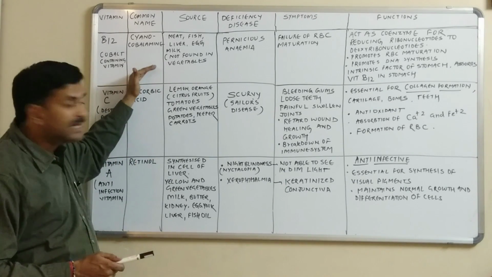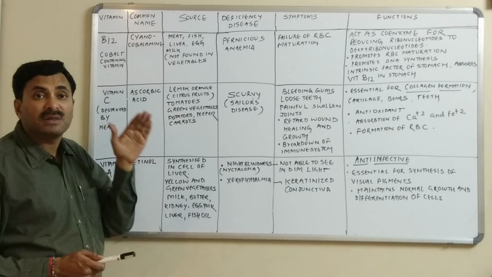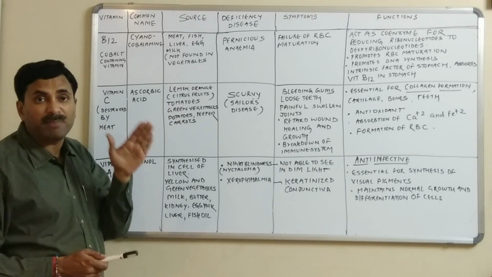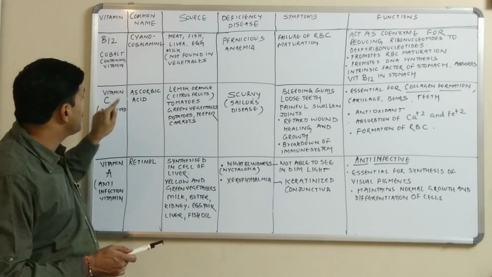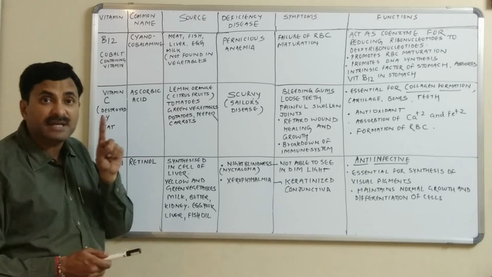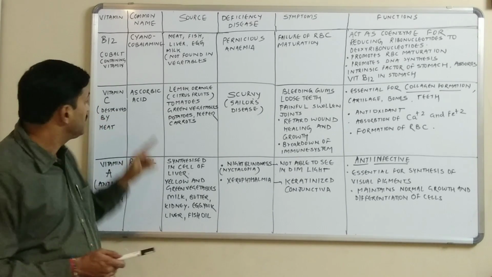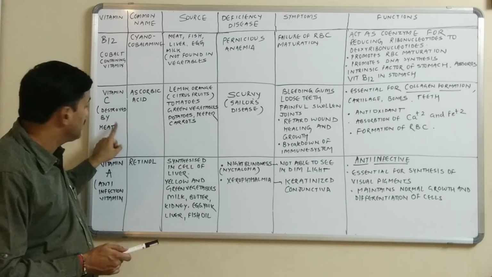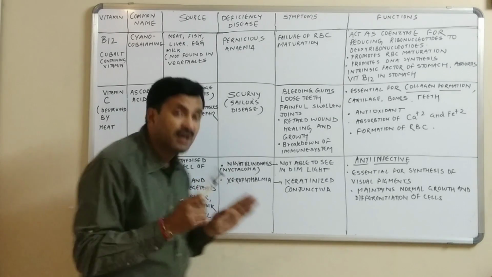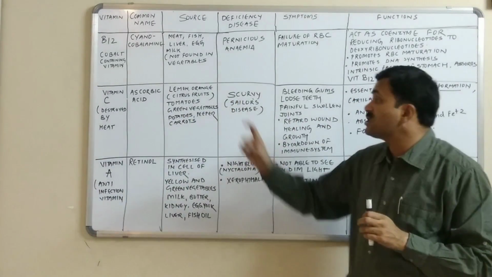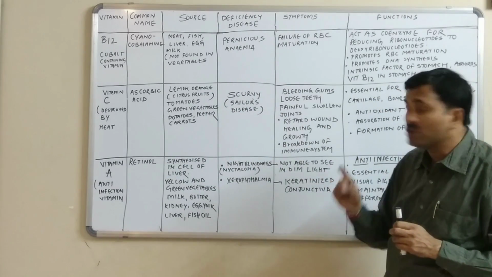Now here we complete all the vitamin B complex vitamins. Okay. Now coming to the next water soluble vitamin, known as vitamin C. This vitamin C is destroyed by heat.